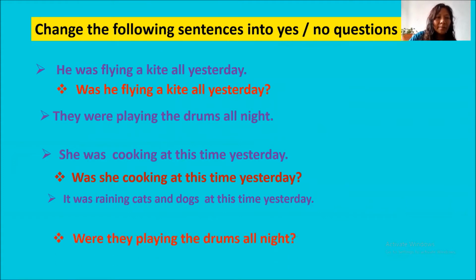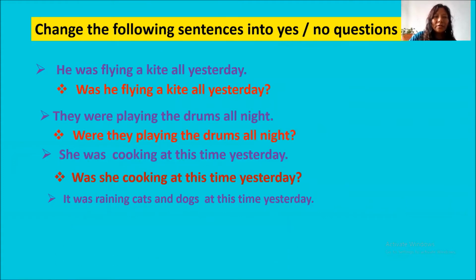Were they playing the drums all night? She was cooking at this time yesterday. Was she cooking at this time yesterday? Good. It was raining cats and dogs at this time yesterday. What can be the question? Was it raining cats and dogs at this time yesterday? Good.